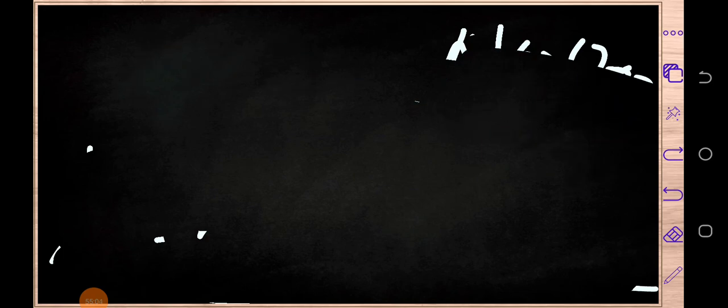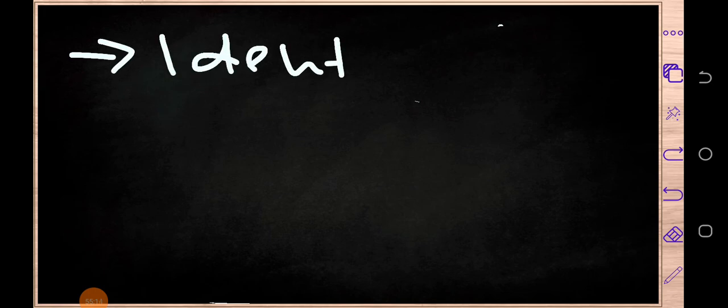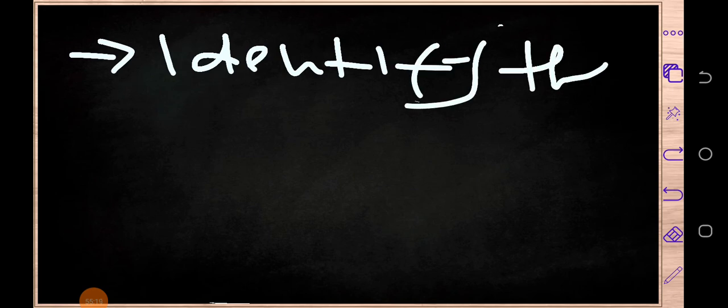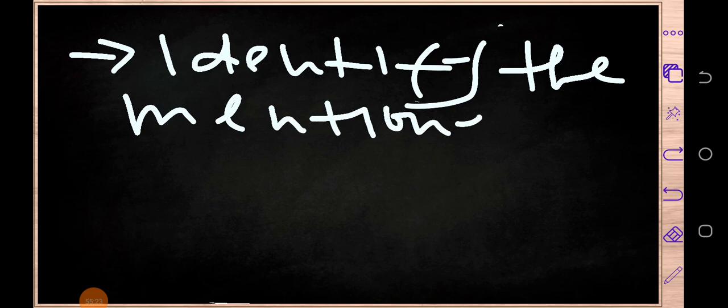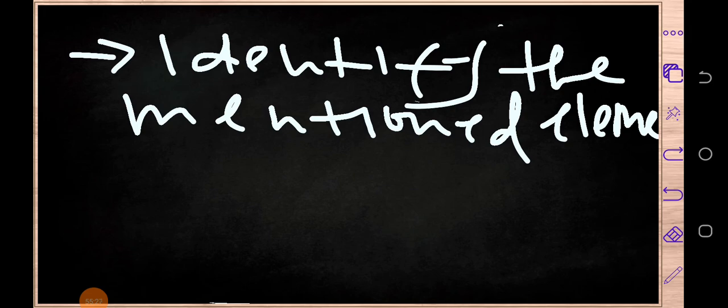Let me just give you the procedure of writing different chemical equations and chemical formulae as we are doing. Okay, so the first point, identify the mentioned elements. So you need to identify the mentioned elements of that particular molecule or compound.